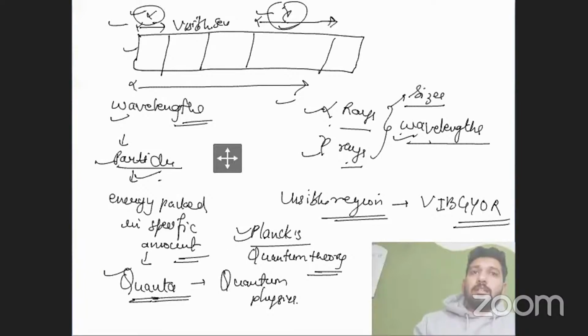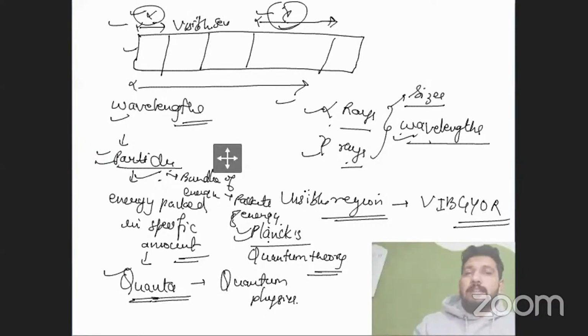They stated a specific particle as a bundle of energy, or small packets of energy. The particles are nothing, they are packets of energy. If we talk about light, light contains small packets or bundles of energy, and they are stated as particles. So the alpha particle is nothing, it's just a bundle or packet of energy.